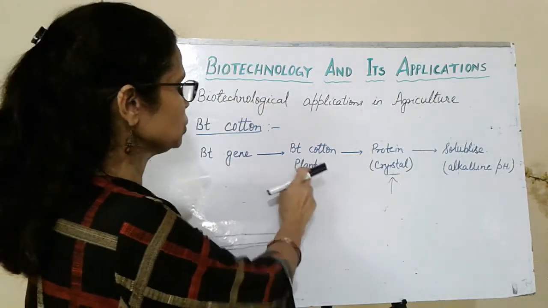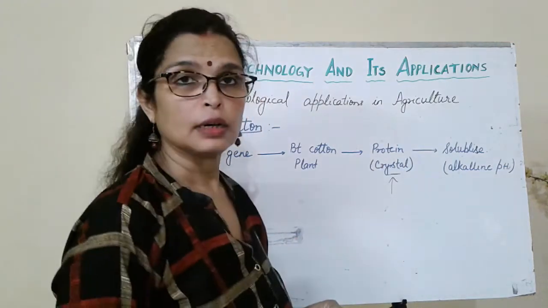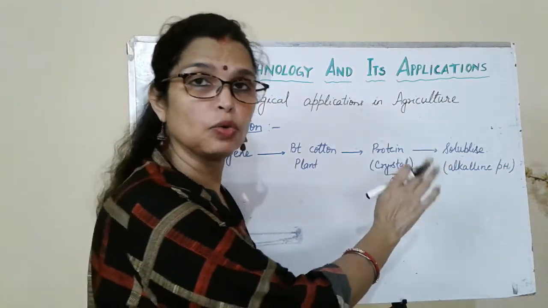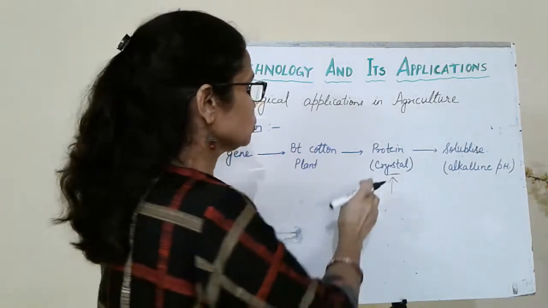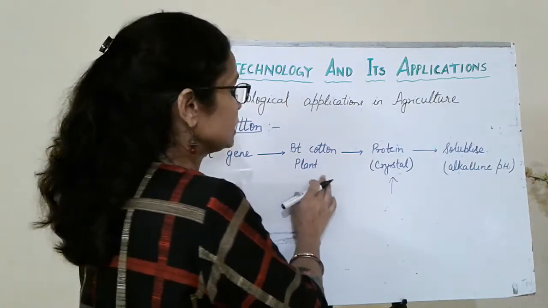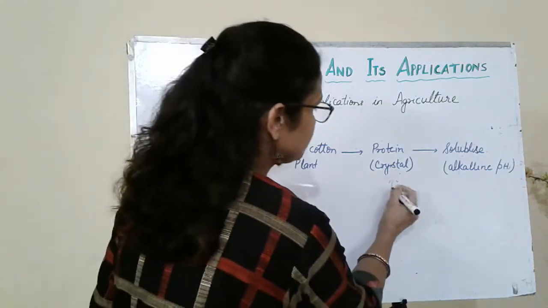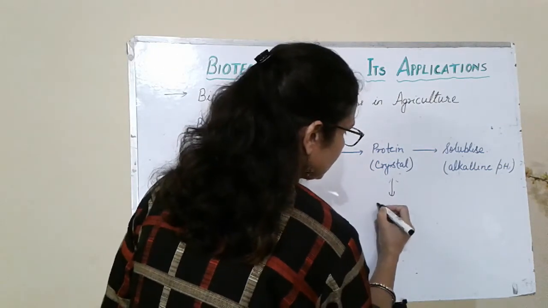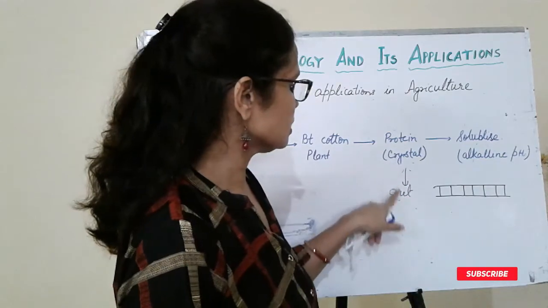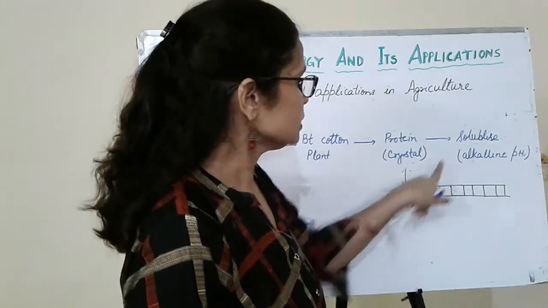This Bt gene is introduced in Bt cotton plant where it is expressed in the form of protein, but this protein is in a crystal form. This protein is solubilized only in alkaline environment. So when the insect or the larvae of the insect feed on this cotton plant, this protein is ingested by that insect or its larvae, and it goes to the gut region of the insect. In the gut region the environment is alkaline, so it is solubilized.